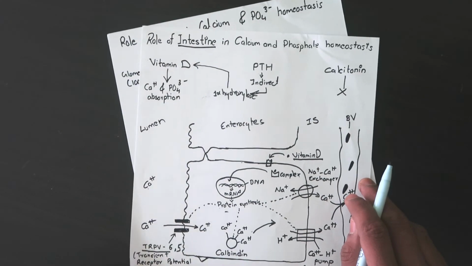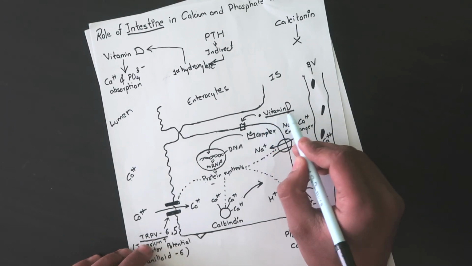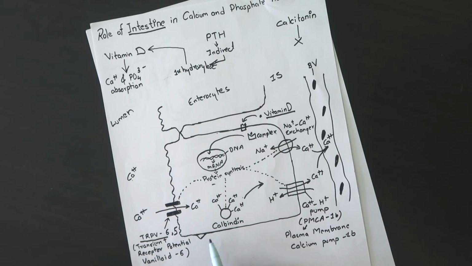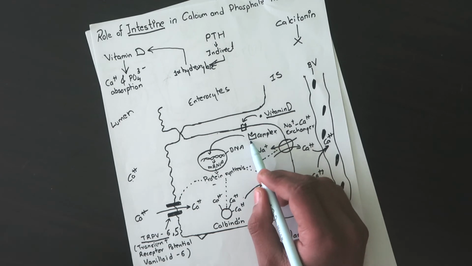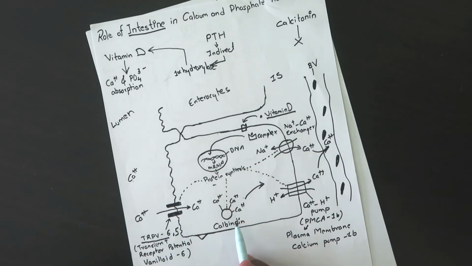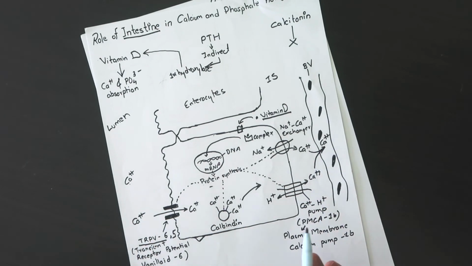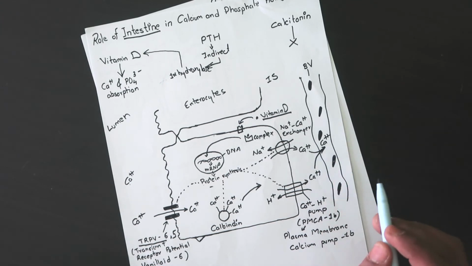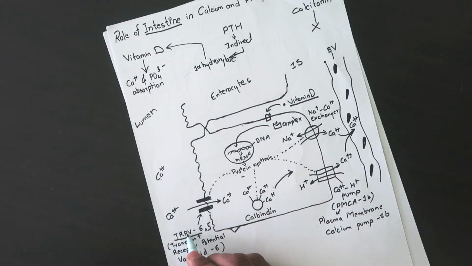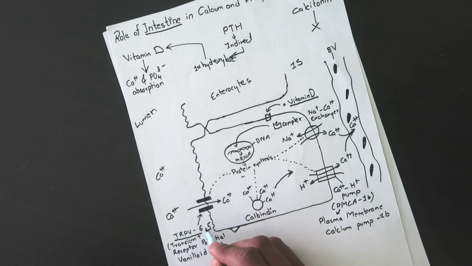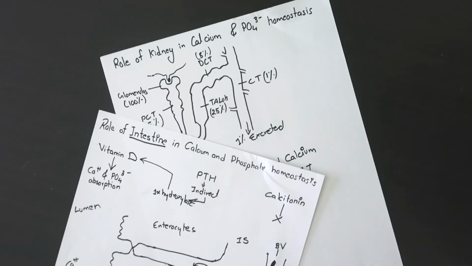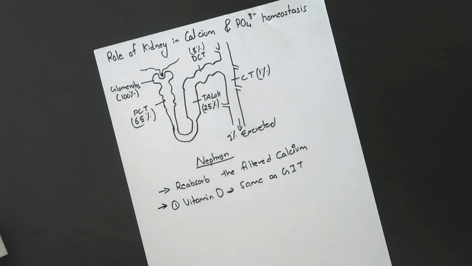So if I bring out this picture here, this was how vitamin D acts on the gastroenterocytes. The whole mechanism of vitamin D coming here, binding to its receptor, forming a complex and acting on the nucleus, and all these proteins that help in the transport of calcium from the lumen are the same in the kidney as well. The only difference is here. The TRPV6 channel, which was found in the gastroenterocytes, now becomes TRPV5. Okay, so 5 in case of kidney. So that's the role of vitamin D.